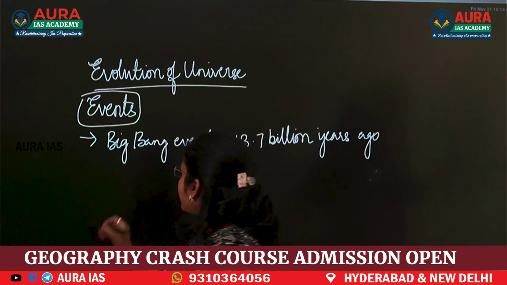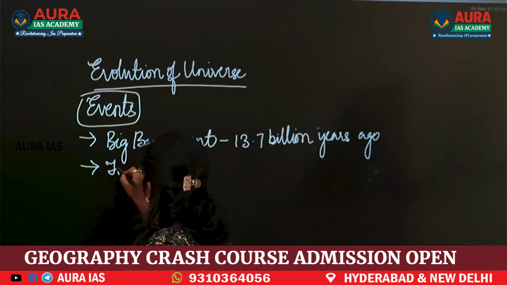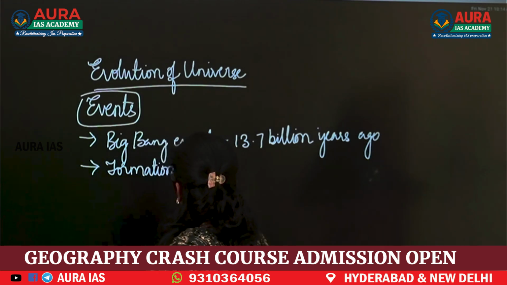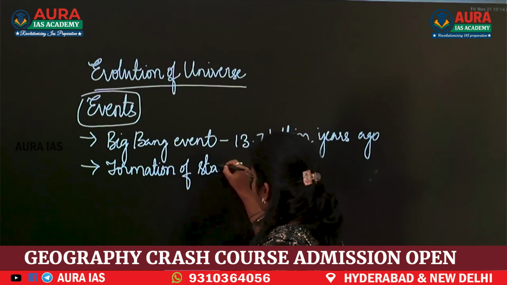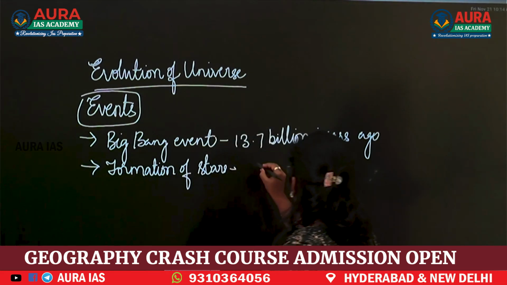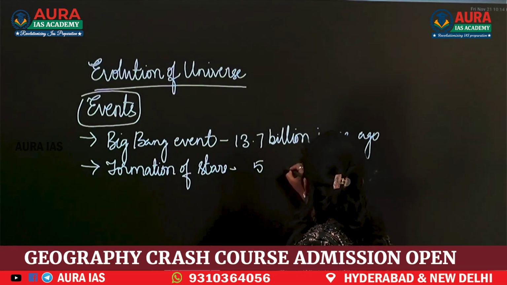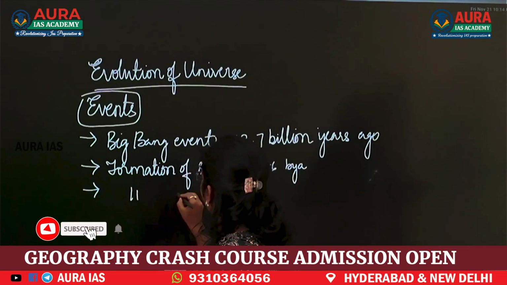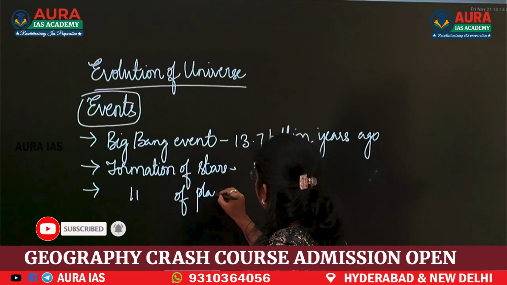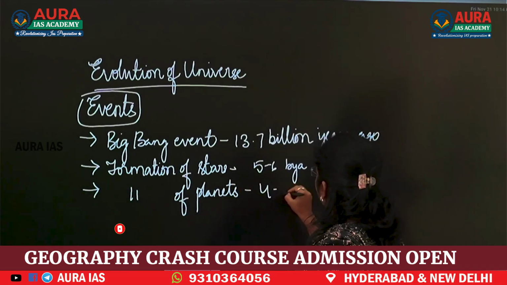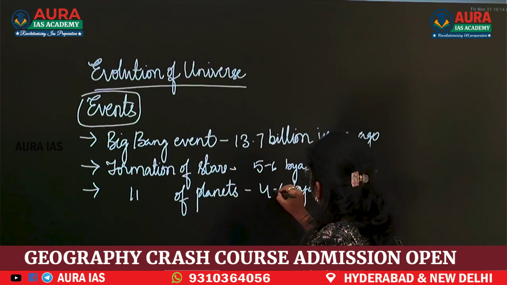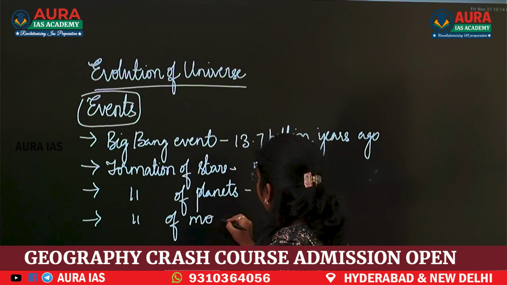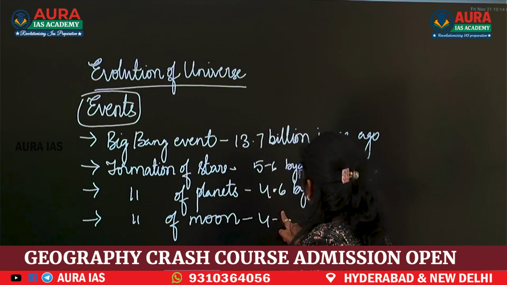After the Big Bang event, we will see the formation of stars, around 5 to 6 billion years ago. Next, formation of planets, 4.6 billion years ago. Next, formation of the moon, 4.4.